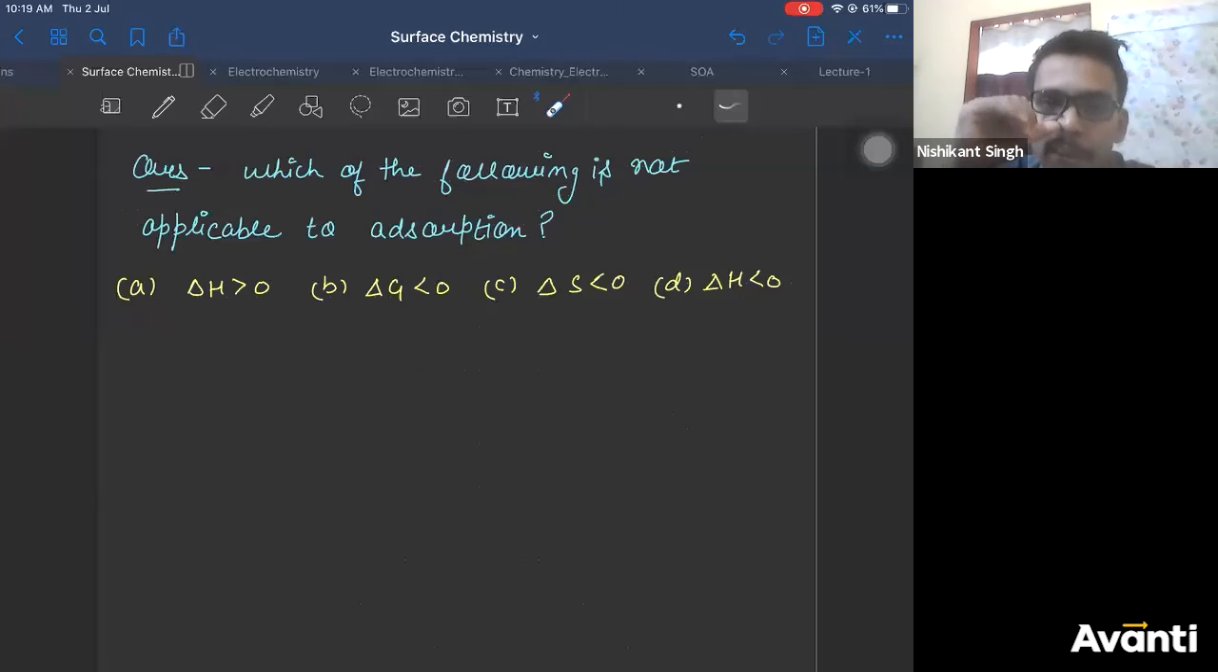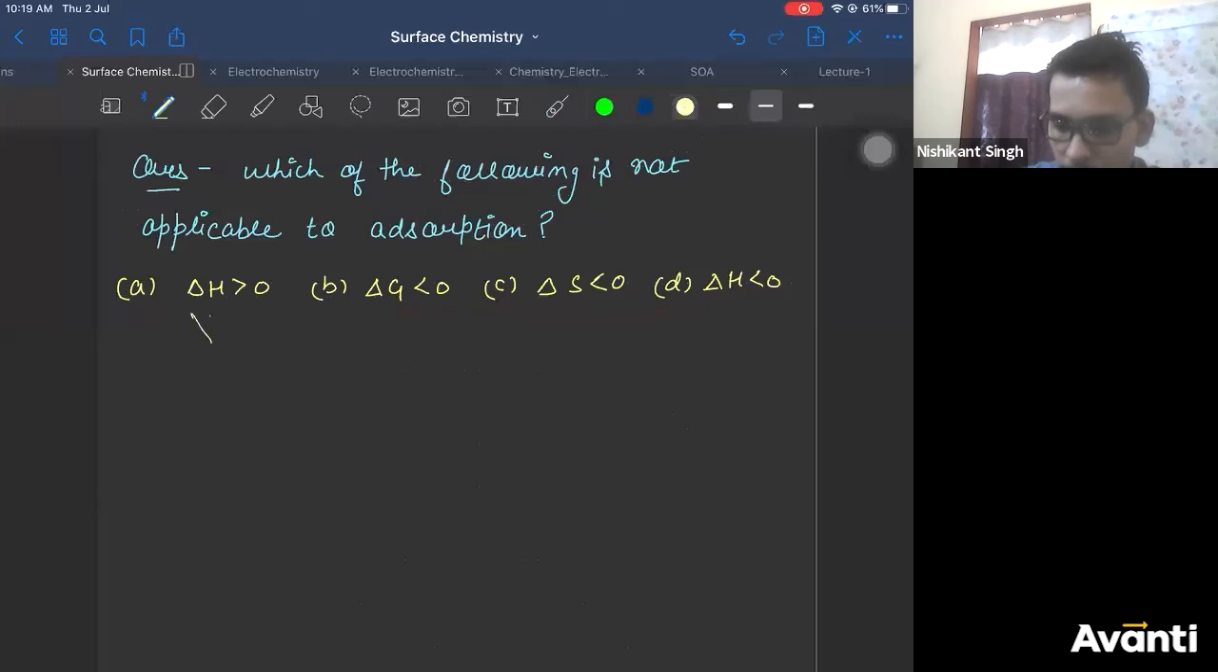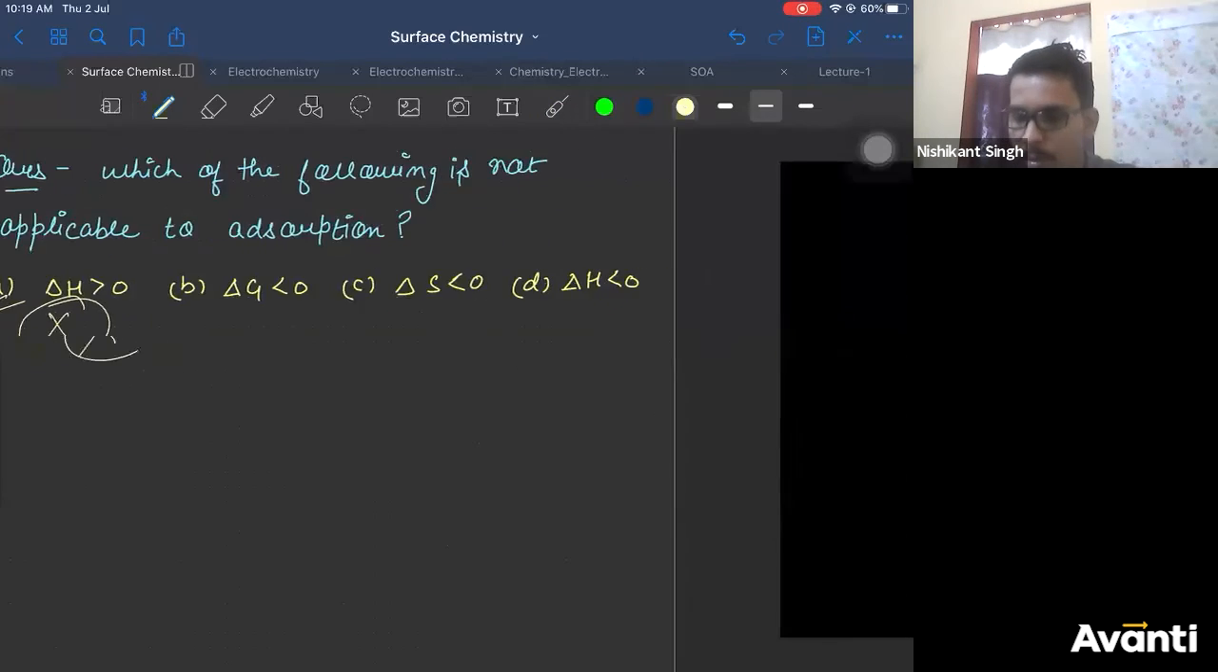Yes. So obviously, as I told you, everything should be negative. So your wrong option is A. So your answer is A. Delta H should be less than 0.